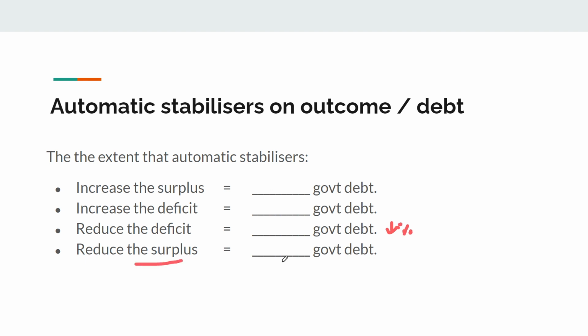And if the surplus gets smaller, we're still going to be able to decrease the level of government debt by paying down some of our bonds. It's just that the debt will be decreasing by a slower rate. And sorry, I think I said that up here, but I obviously meant up here, increasing by a slower rate. All right, hopefully that helps you.